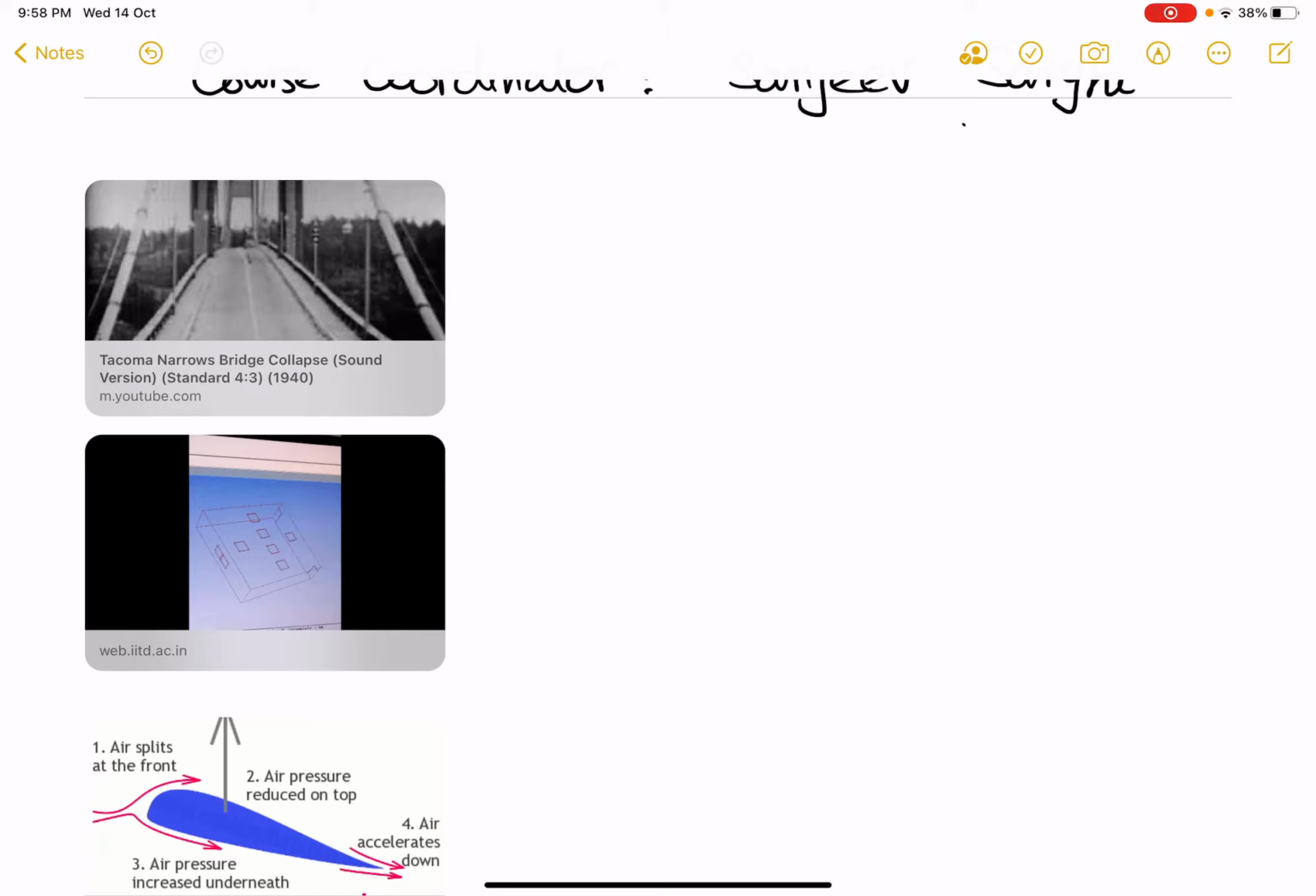It started oscillating. Previously it was thought that this was because of a resonance type of phenomenon where the vortices which were formed from the bridge matched the natural frequency of the bridge. But later there was a phenomenon called aeroelastic flutter, and that is what was considered to be the reason why this bridge failed.